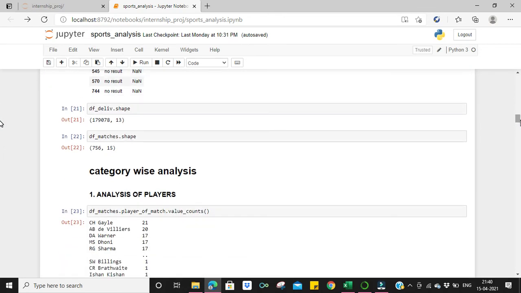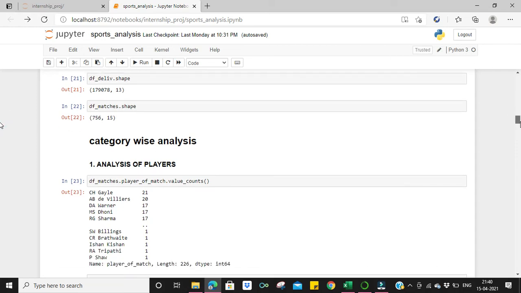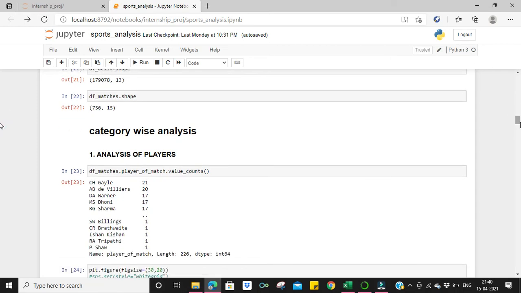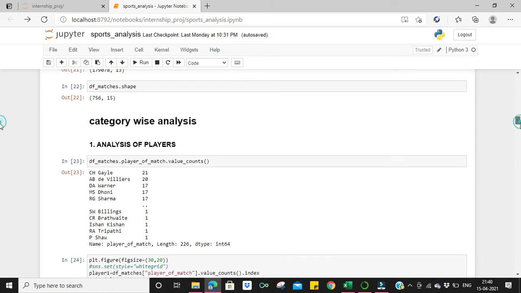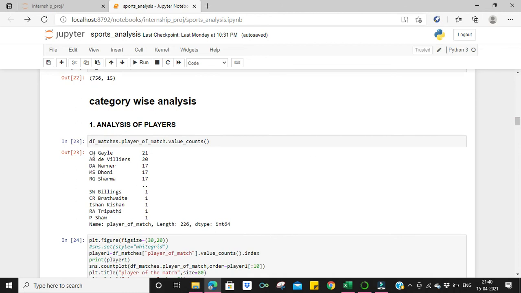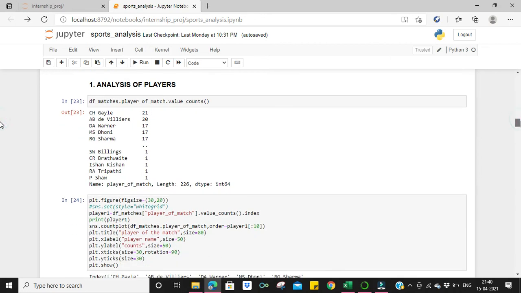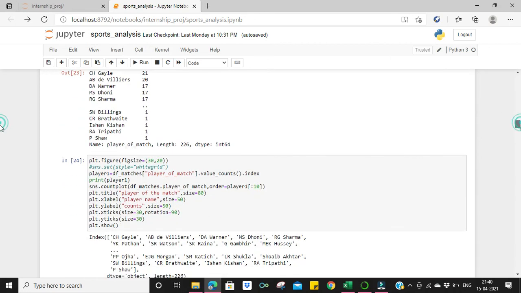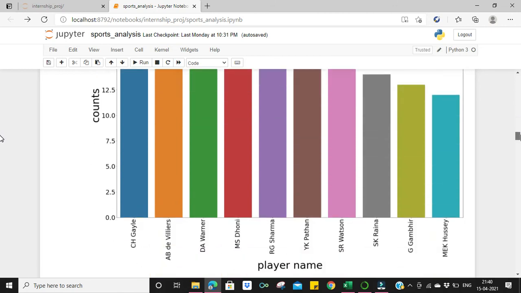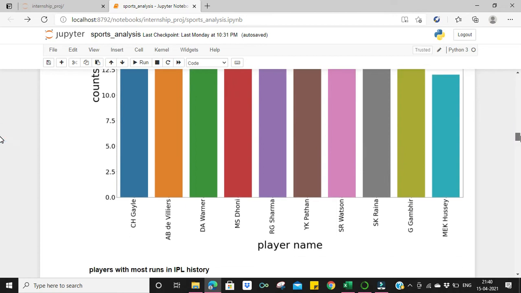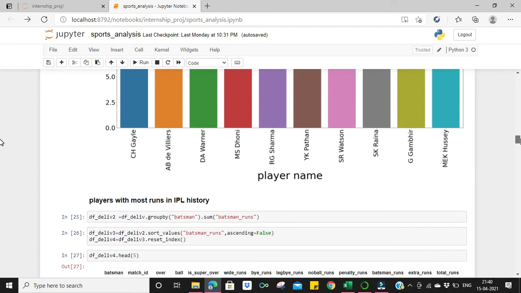So now when we come to analysis, first we'll analyze player wise. Analyzing through the man of the match value counts function, I came across that Chris Gayle was the most number of times declared player of the match. And after that, I've tried to plot this. So Chris Gayle has been the player of the match most of the time, then AB de Villiers, then Warner, MS Dhoni, and so on and so forth.